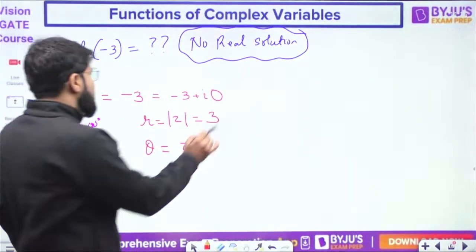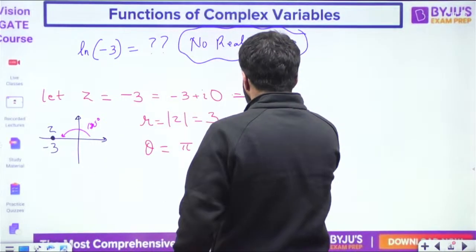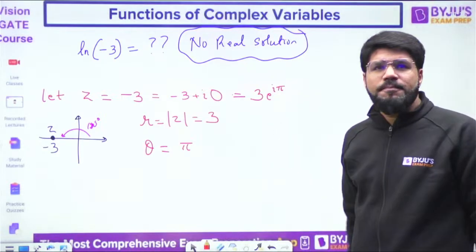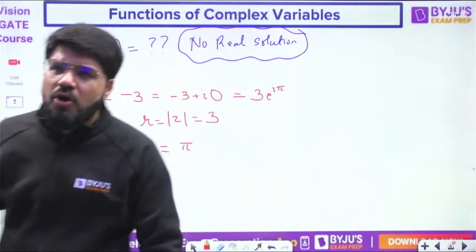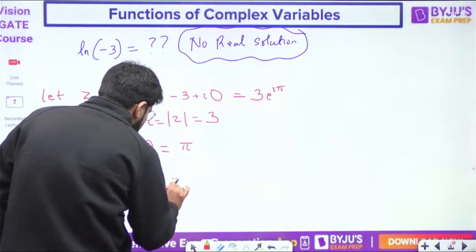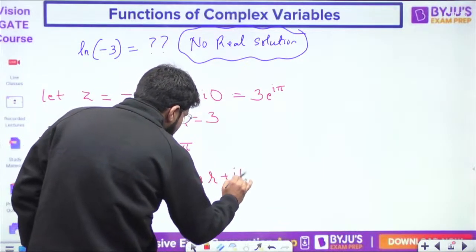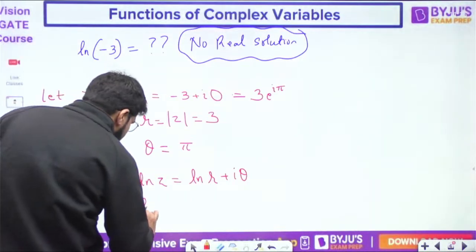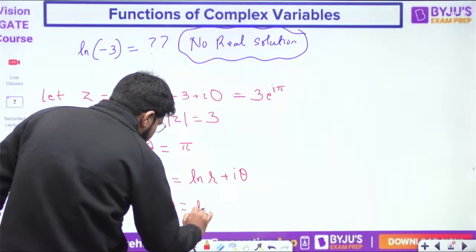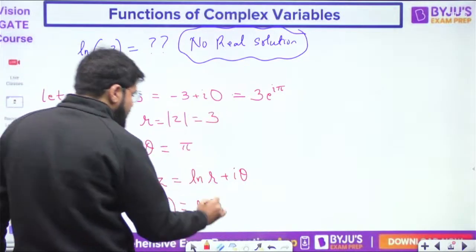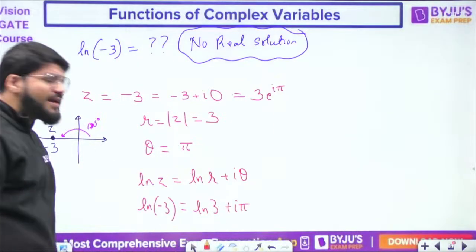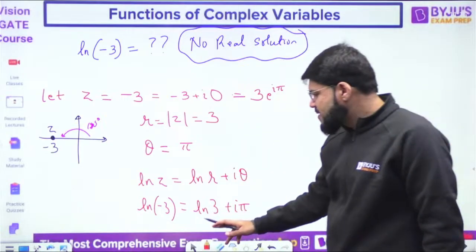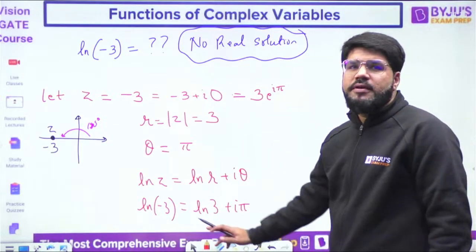So this z can now be written in the Euler form. It can be written as 3 e power i pi, R e power i theta. Now what is the log of z? As I just explained, it is log r plus i theta. So if I want to calculate log of minus 3, it becomes log of 3, the magnitude part, plus i pi. So it has a complex solution. Log of negative numbers can be defined, but that solution will be complex in nature, and log of minus 3 will be log 3 plus i pi.